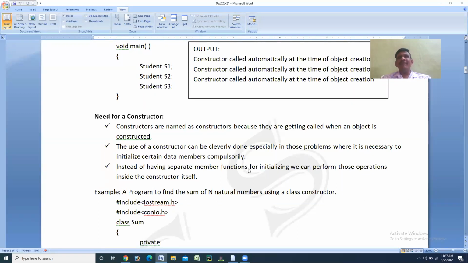Supposing we don't have constructors, then you have to write a member function to initialize the variables or objects separately. To avoid that, we can use constructors. Altogether, we need constructors to initialize the variables, objects, or data members of a class. That is the main theme behind constructors.